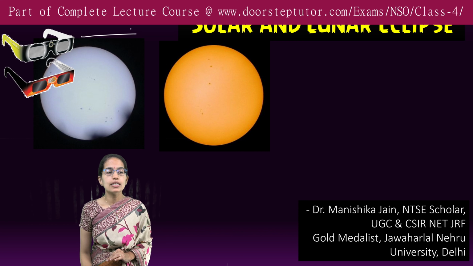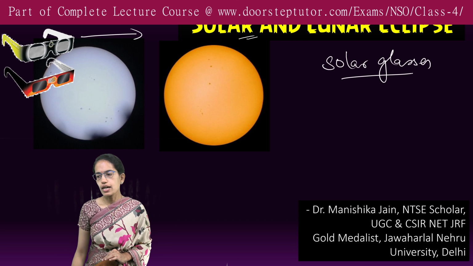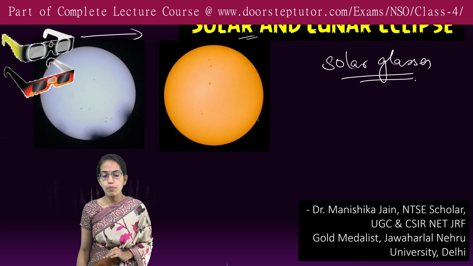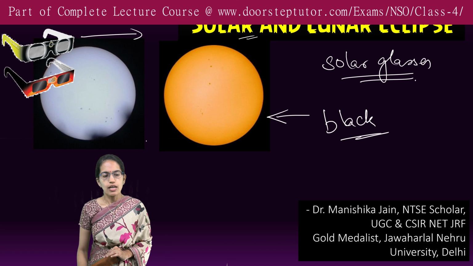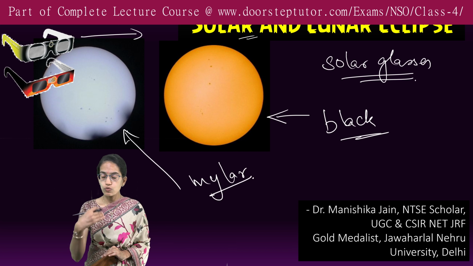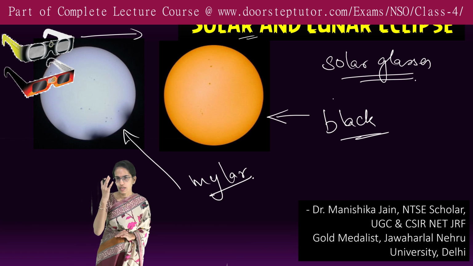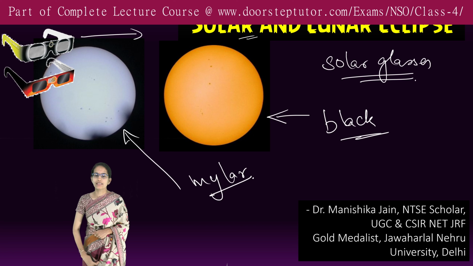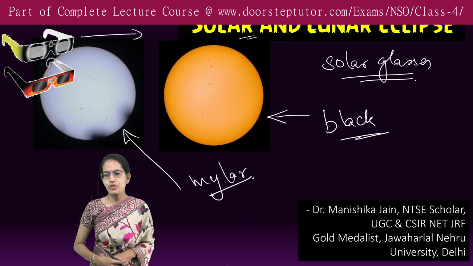use polymer glasses specifically designed for watching a solar eclipse, and these are called solar glasses. They come in two forms. If it is a black polymer that you are using, it would give an orange color. However, if it is a mylar polymer, you would see the solar eclipse in white color. So based on the kind of solar glass you are using, you would either see an orange or a white solar eclipse. Clear?